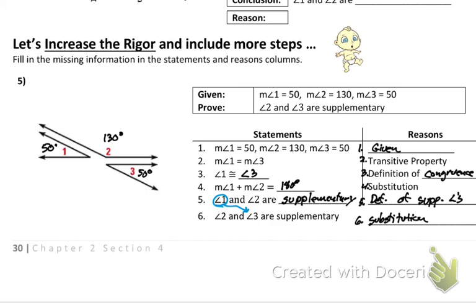Does it matter if you put like definition of substitution? Just put substitution. Because we're not using the definition. It is the action that it provides. Kind of like when I say adding, I'm not saying the definition of adding. I'm actually adding. It's the verb. Okay. All right, so that is our first kind of mini proof.